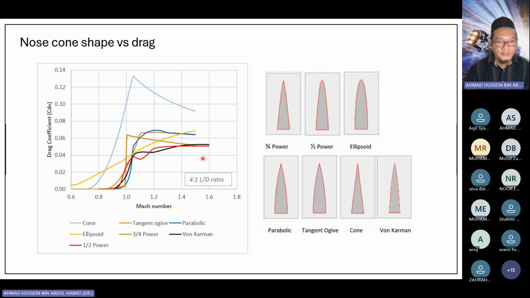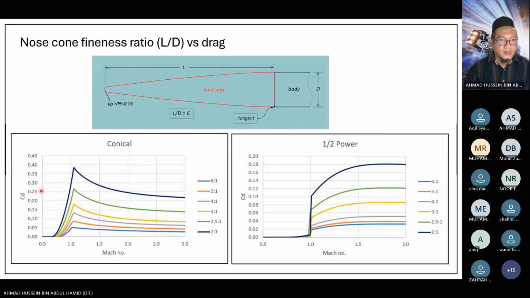So the point I'm telling here is that when you design your rocket, don't only consider the shape, but also consider the flight speed of your rocket. It will definitely change the characteristics. So we have seen how the nose cone shape and the speed affect drag.